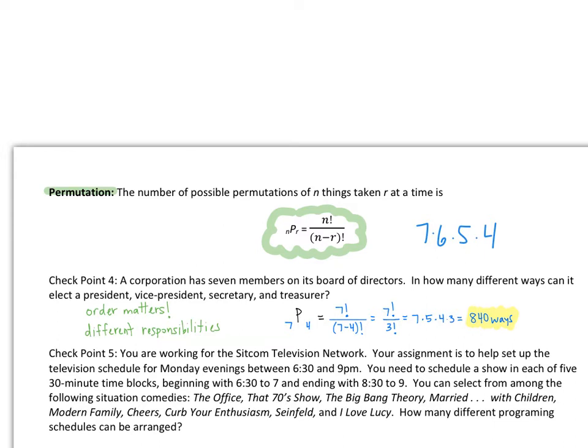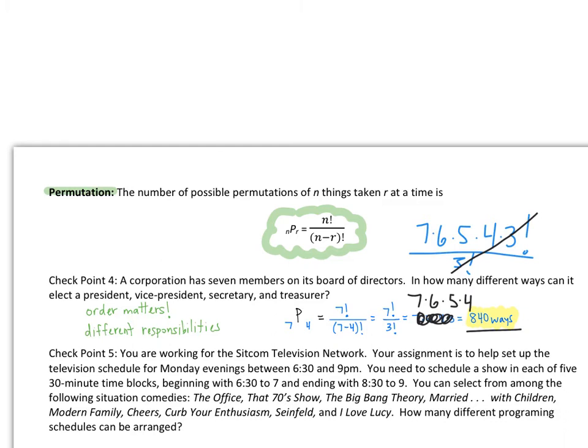Oh, sorry, nope, we want times 3 factorial. Okay, and that's going to be over 3 factorial. So I realize over here there is a mistake, so we need to change this. So this really becomes, the 3 factorials cancel, and we're left with 7 times 6 times 5 times 4. And when we multiply that out, we have 840 different ways to elect these positions.